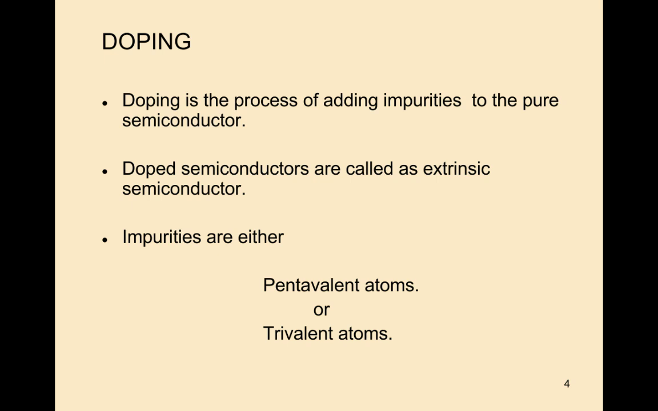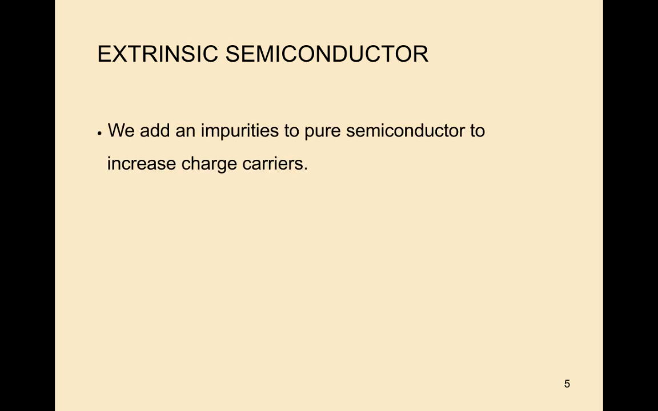So here the impurities are nothing but pentavalent atoms or trivalent atoms. Pentavalent means fifth group elements. Trivalent means third group elements. So we understood what is doping. After understanding the doping process you get a clear idea about extrinsic semiconductors.